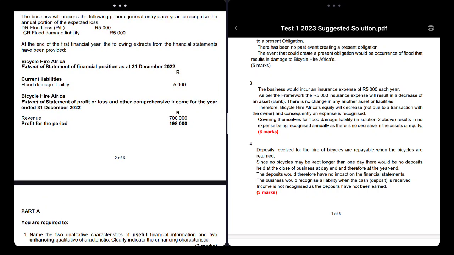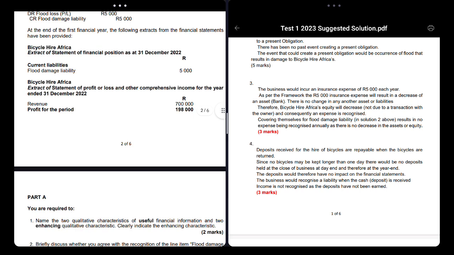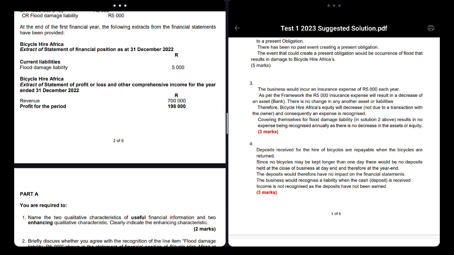Now, you might be thinking why? Now don't get confused. If a customer gives you a deposit, that's a liability, right? He gives you money to keep and then you have to give it back. But if you pay a deposit for a vehicle, that's an asset. So don't get confused. But what I'm trying to say here is the customer is giving you 2,000. How much is he giving you?